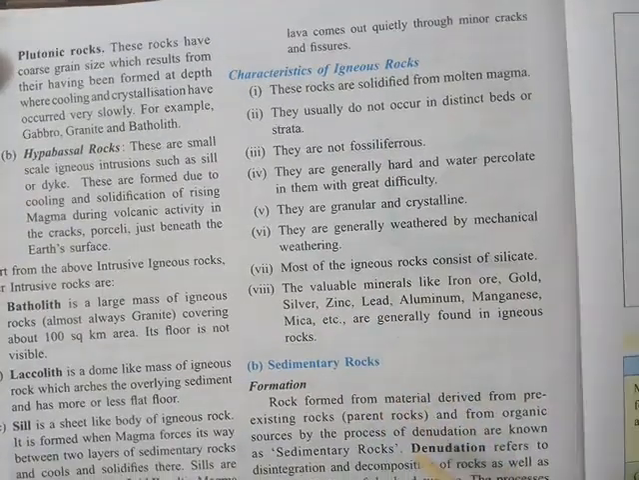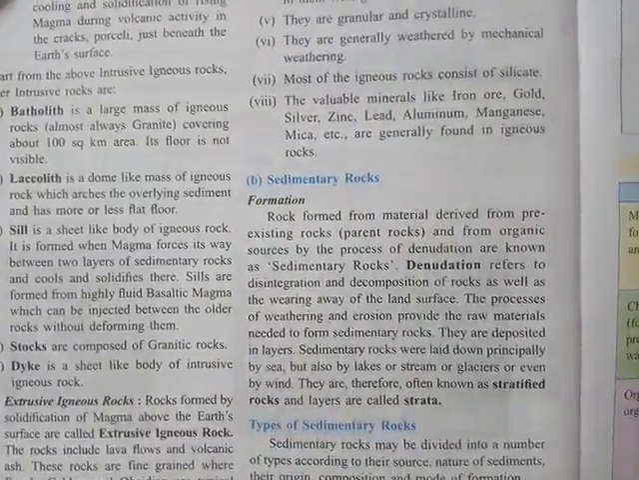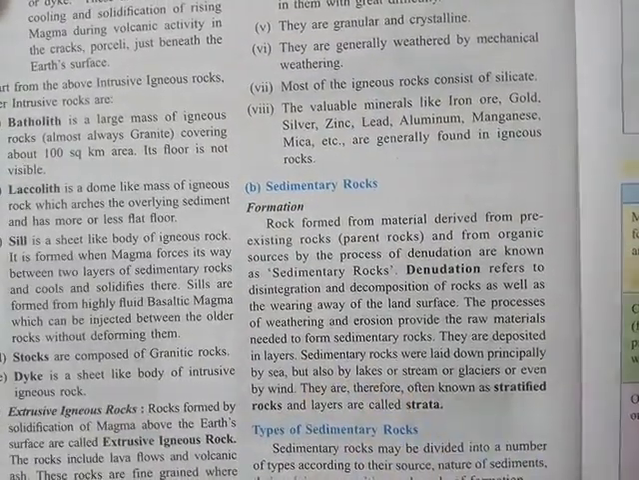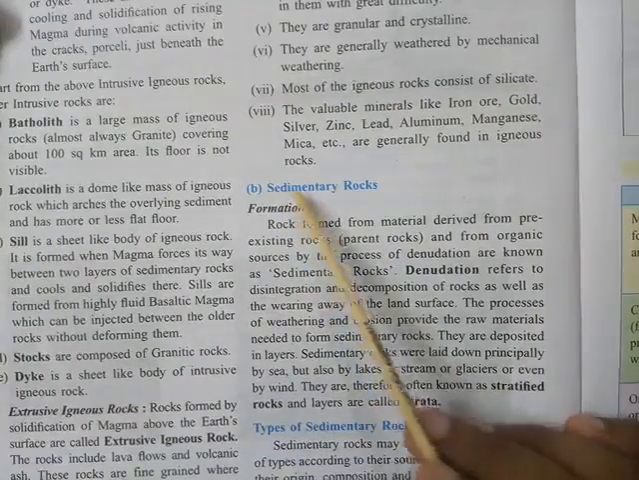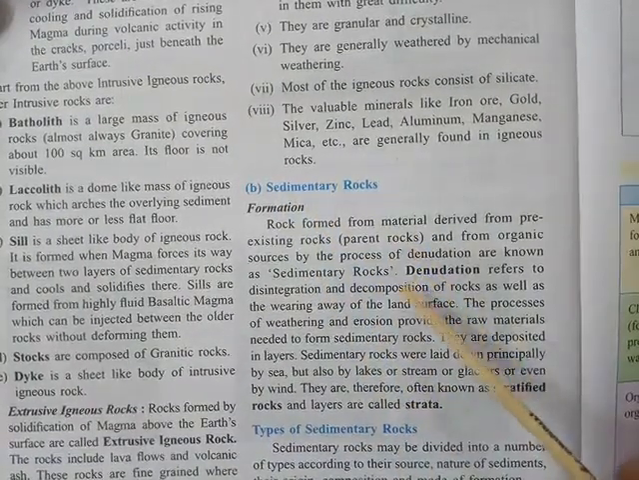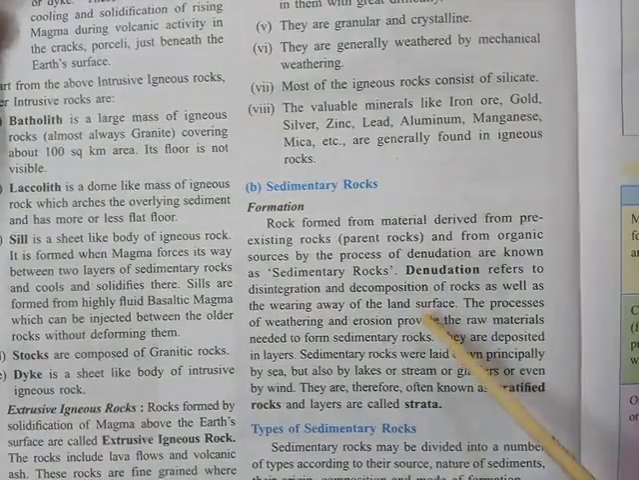These are some important and valuable minerals found in these rocks. Next is the sedimentary rocks. So as you can find here, the sedimentary rocks are formed by, as the word suggests, sediments. What are the sediments? Like the sand, soil, mud, clay, silt.